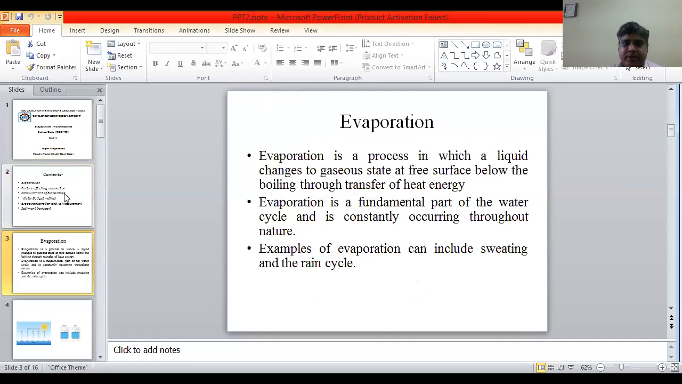First of all, evaporation. Evaporation is a process in which a liquid changes to a gaseous state at a free surface below the boiling point through transfer of heat energy. Evaporation is a fundamental part of the water cycle and consequently occurs throughout nature. Examples of evaporation include sweating and the rain cycle, etc.